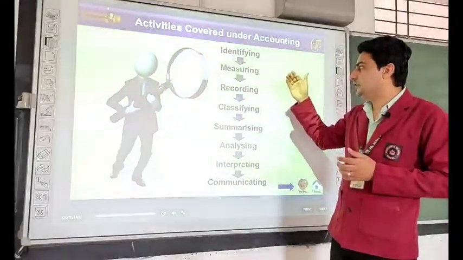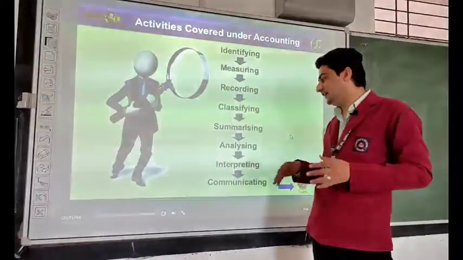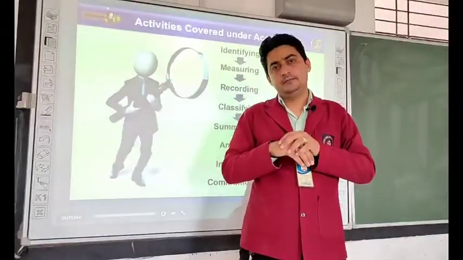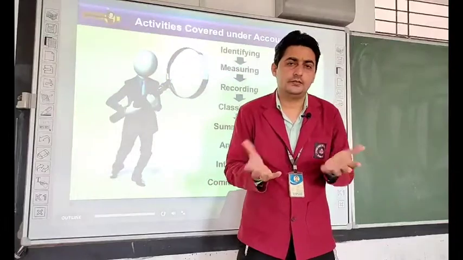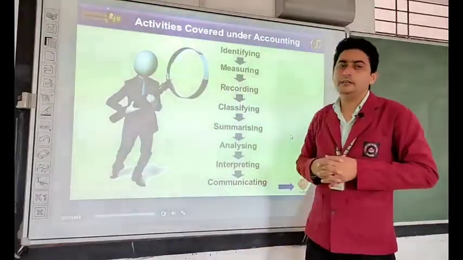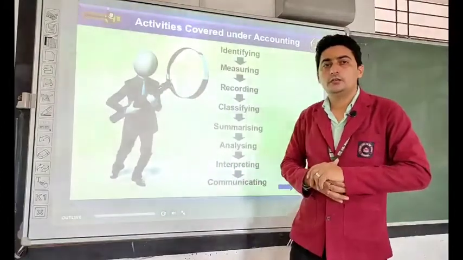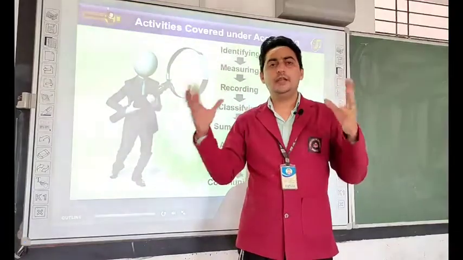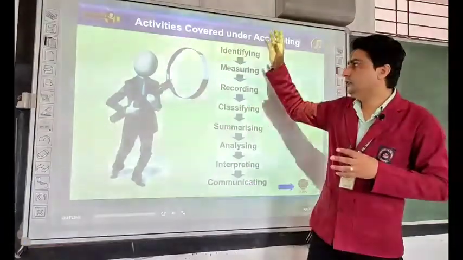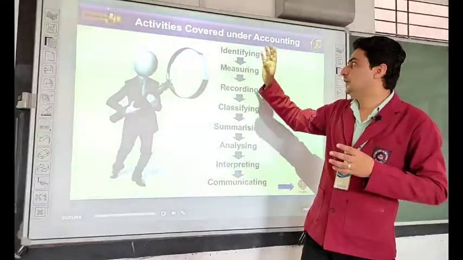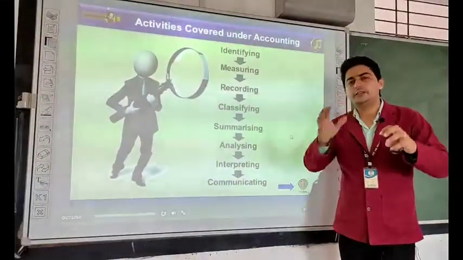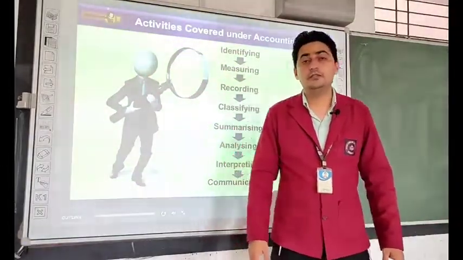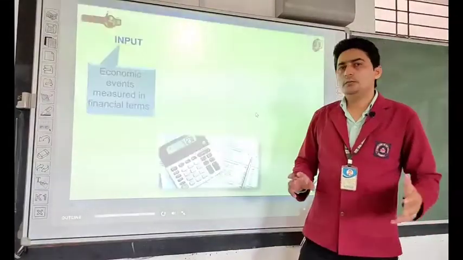Now after identifying, measuring, recording, classifying, summarizing, you will analyze and interpret it. Because you have the result, now you will analyze it and interpret it, so that you can make different kinds of decisions. After doing this, you will communicate these old transactions to its users, who will again analyze it and make different kinds of decisions. So the accounting process is so long. First you have to identify, then measure, then record, classify, summarize, analyze, interpret, and at the end communicate the business transactions. Let us talk about the process.